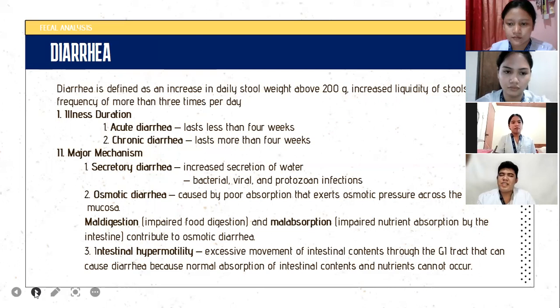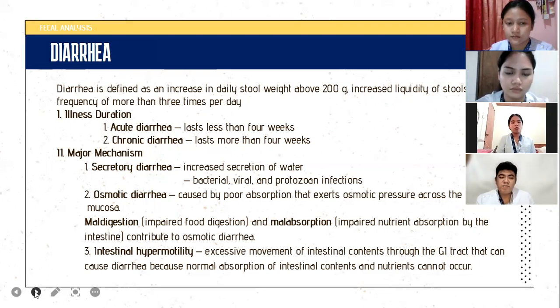Let's talk about illness duration, the acute and the chronic. Acute is a sudden or short span of time, and chronic is a long span of time. So acute diarrhea lasts less than 4 weeks, while chronic diarrhea lasts more than 4 weeks. We have the major mechanisms.